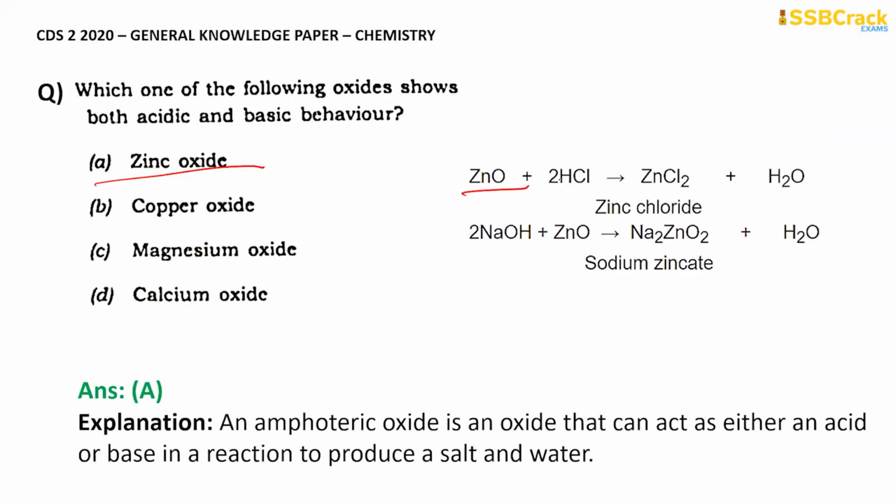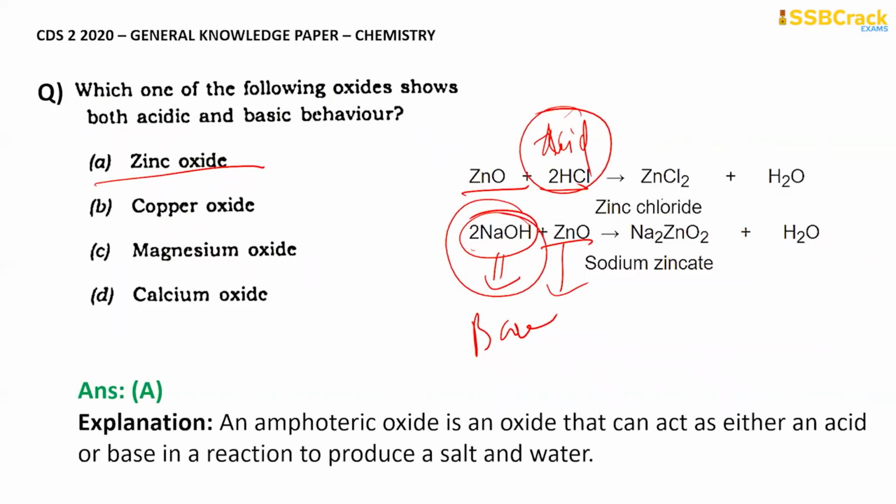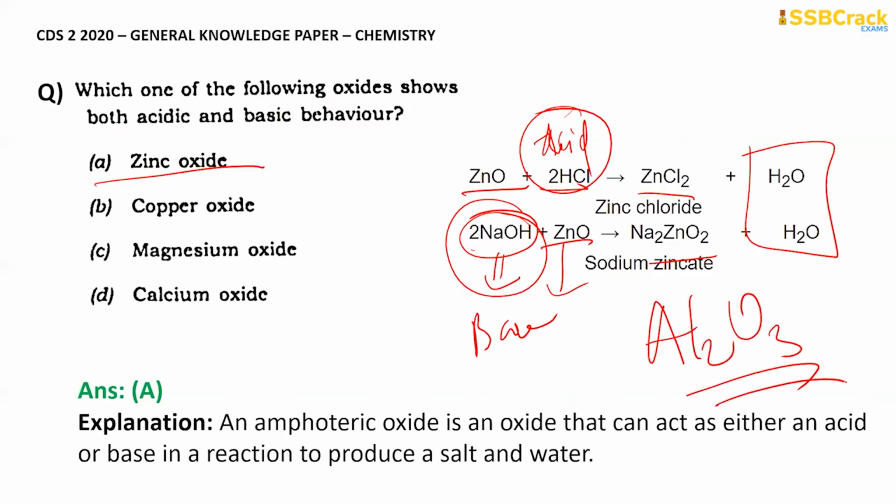As you can see, zinc oxide is reacting with acid, and zinc oxide is reacting with a base. Metallic oxides are basic in nature, and this, sodium hydroxide, is a base. So zinc oxide reacts with acid and base to give you salt and water. That's why it is an amphoteric oxide. And remember another example also, aluminum oxide, which is another amphoteric oxide.